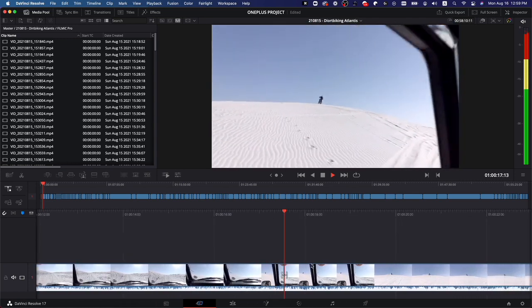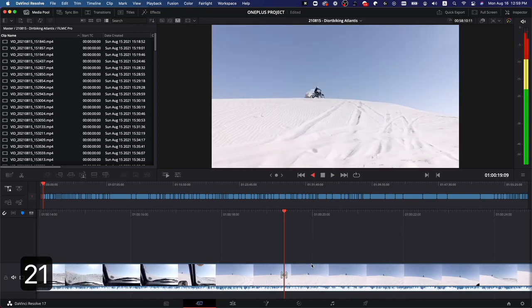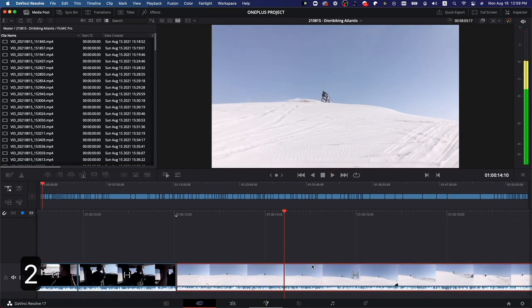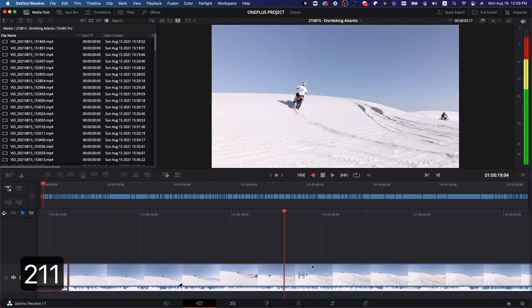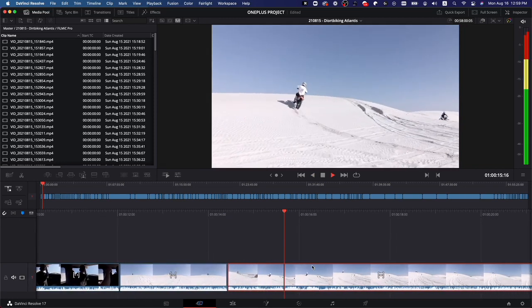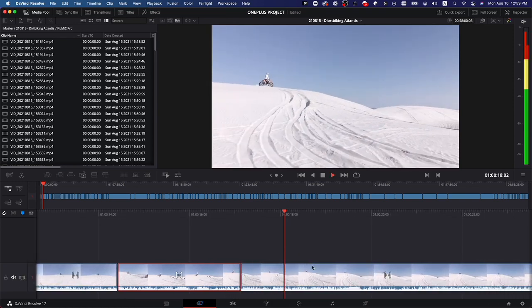Now, sorry if there's a bit of lag on this, guys. I am recording on my computer using OBS, so that does suck a bit of the power out of it. Cool little moment there. I'm going to isolate that, and I'm just going to be moving forward. So that was kind of cool when this guy comes in, the other dirt biker, for a moment there. That looks good. Let's isolate that moment too.